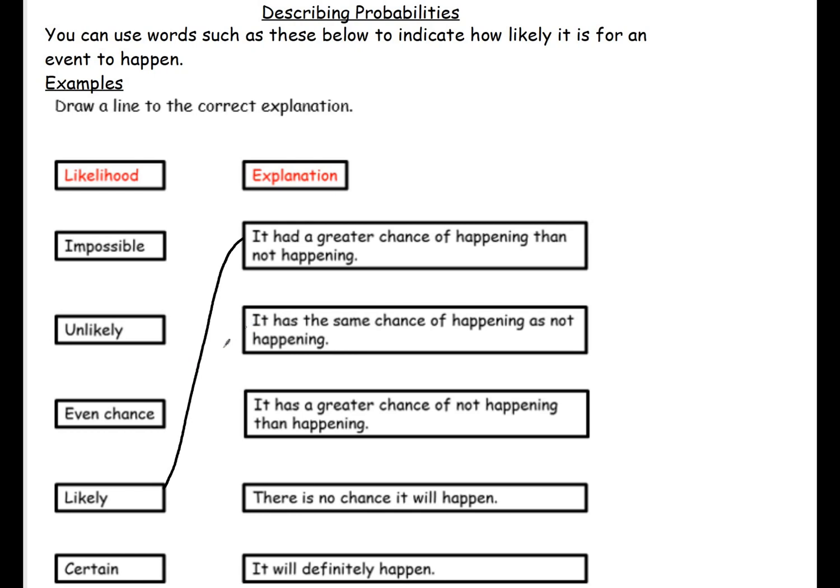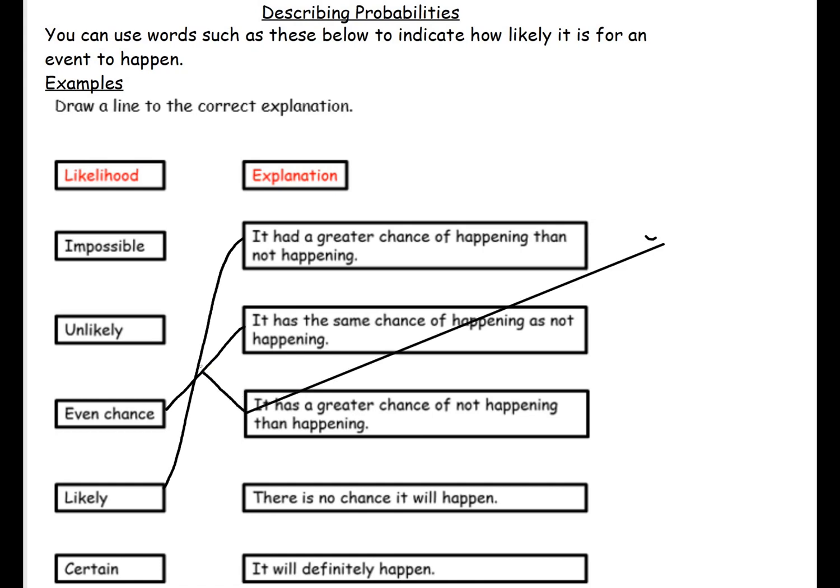So that means it's an even chance. It's the same chance of happening as not happening. So if we think of the event of tossing a coin, what's the probability that you get a heads? Well, it's going to be even chance because there's 2 outcomes, both have an even chance of happening, so that is then even chance.